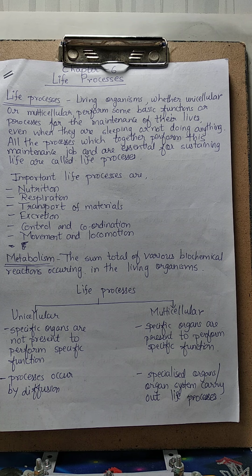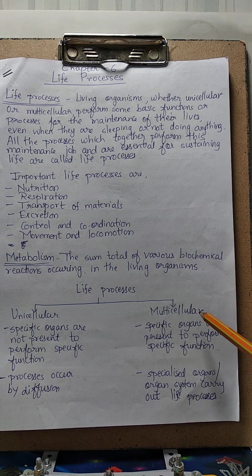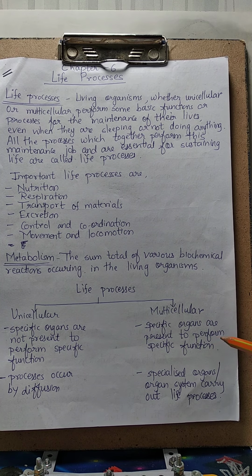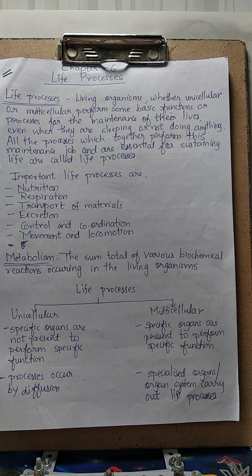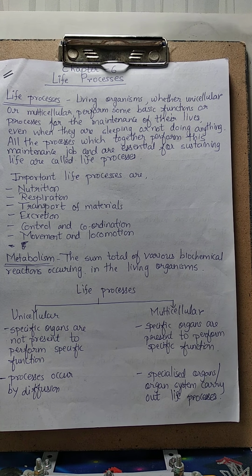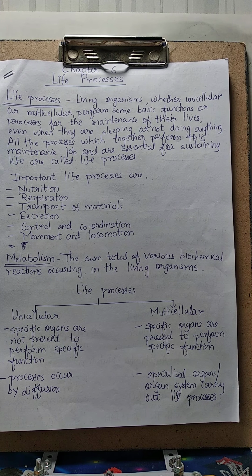However, in complex multicellular organisms, what is happening? All the body cells are not exposed to the external environment, because it is a huge organism as compared to a unicellular organism. So all the cells are not in direct contact with the environment. So exchange of gases, entry and exit of food, and then transportation cannot be through simple diffusion, right?